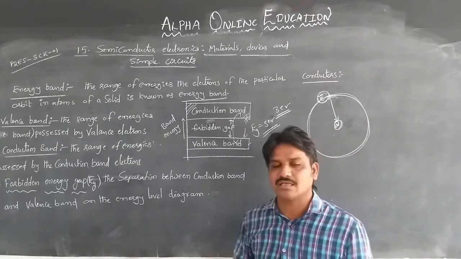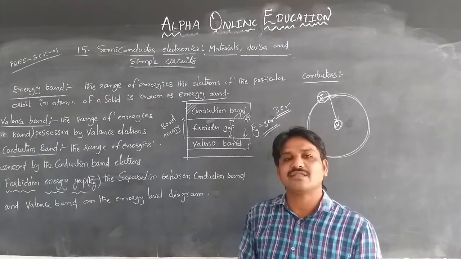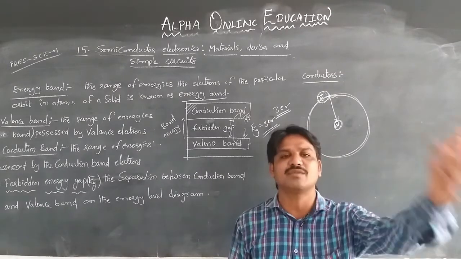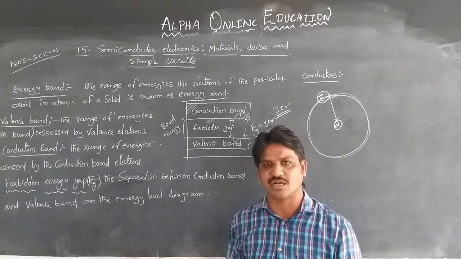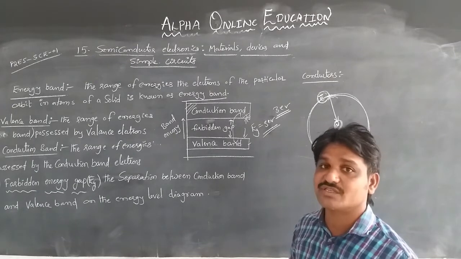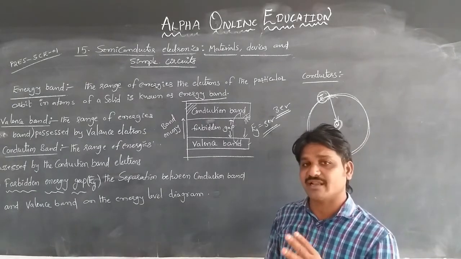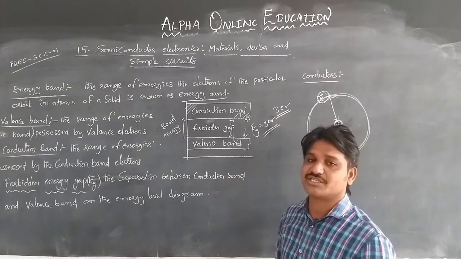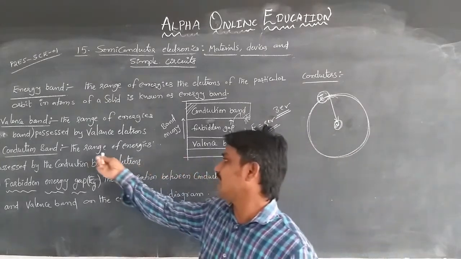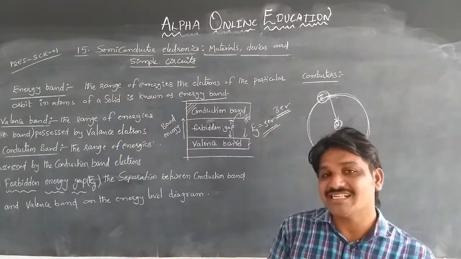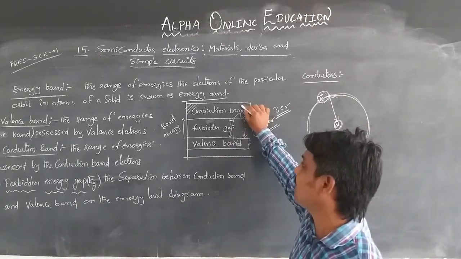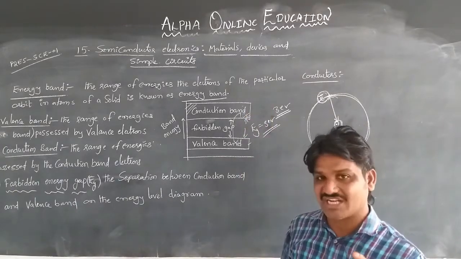Valence band means the energy band having the valency electrons, which are ready to escape from the orbital, ready to jump from one orbital to another orbital. Those are the outermost orbital electrons, which possess a high energy level and are bonded to the nucleus very weakly. So that's why the range of energy possessed by the valency electrons is the valency band, and the band having the conduction electrons is called the conduction band.